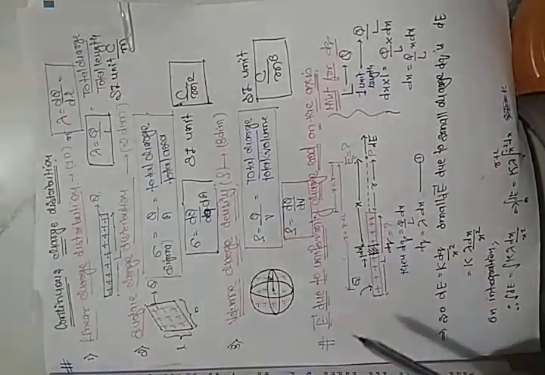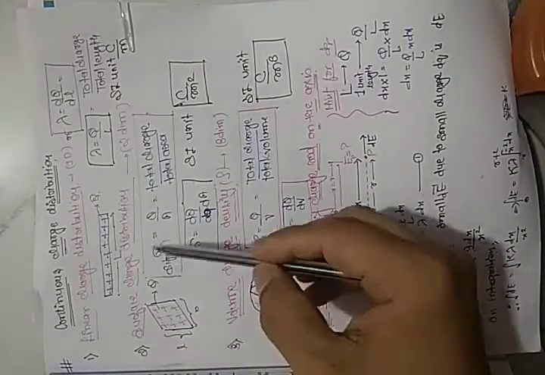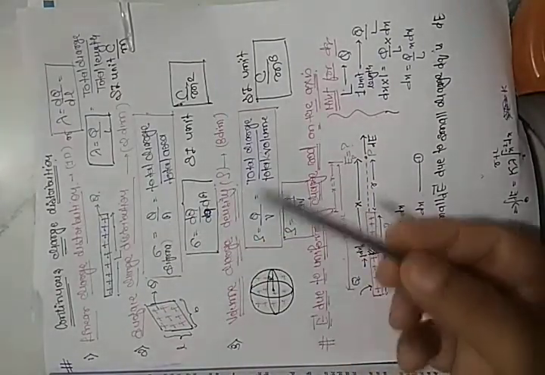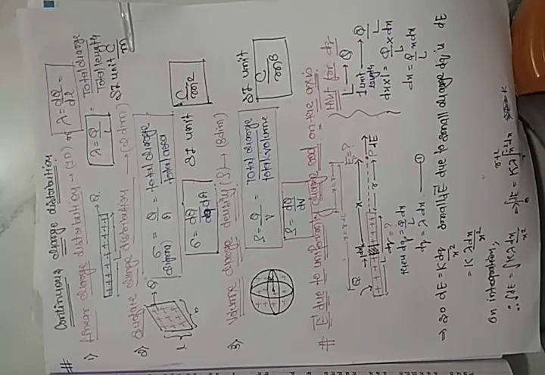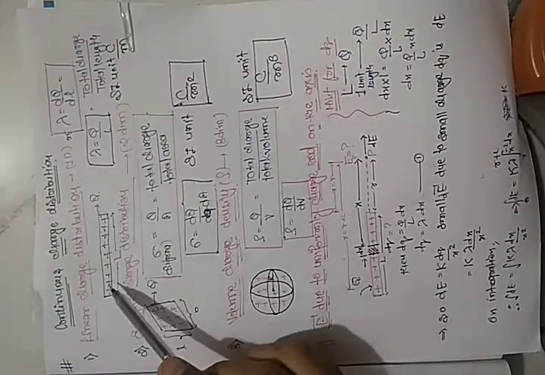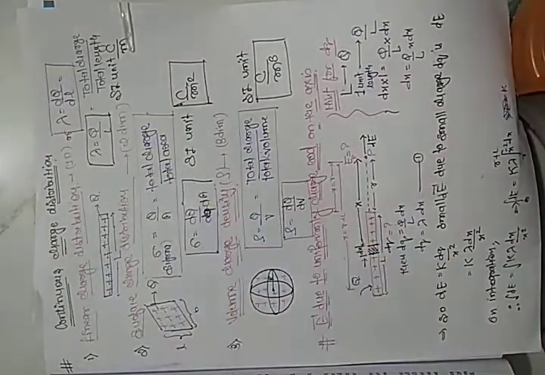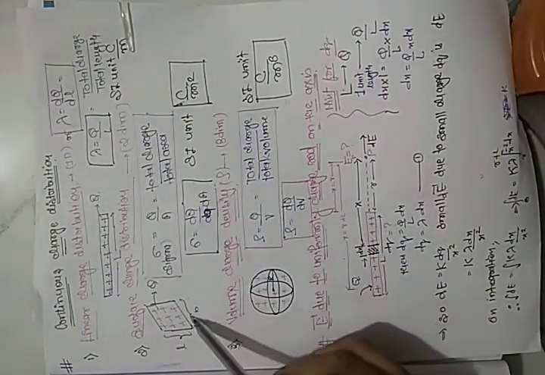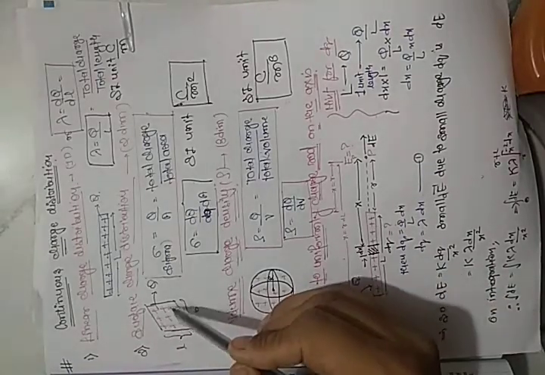If a one-dimensional object is used, use lambda. If a two-dimensional object is used and the charge is spread over it, use sigma. If a three-dimensional object is given and the charge is spread over it, you can use rho. Depending on how the numerical is asked, if somebody asks you to calculate the electric field of a rod, a rod is one dimension, so we use lambda.